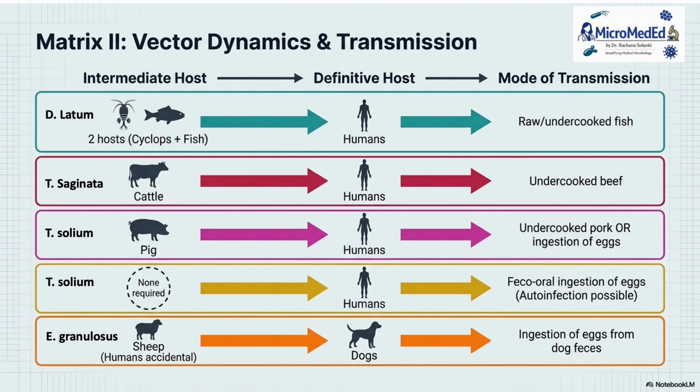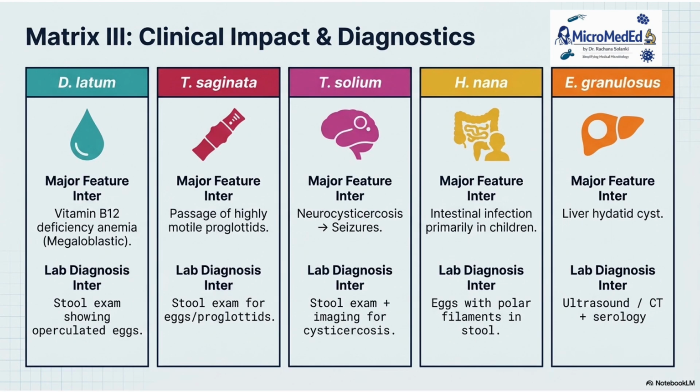Taenia solium is pork tapeworm, so pig and undercooked pork ingestion, and there is also autoinfection, which is fecal ingestion of the eggs. For Echinococcus granulosus, sheep is the intermediate host, and dog is the definitive host, and ingestion of the eggs from dog feces is the mode of transmission. Other than Echinococcus, in the rest, the human is the definitive host.